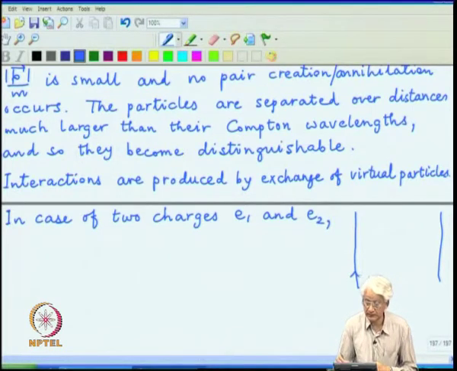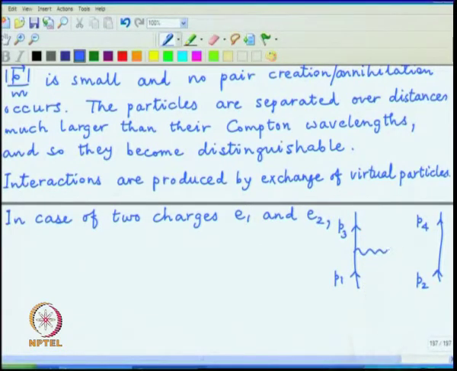There is P1 going to P3 and P2 going to P4, and in between there is an exchange of a photon which will carry some momentum q, which is fixed by the momentum conservation at the vertices.